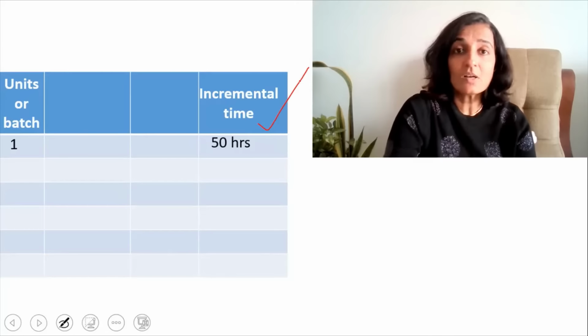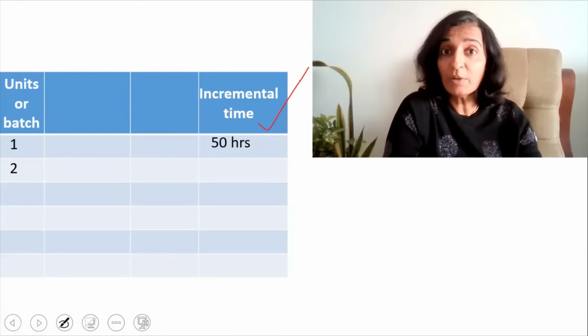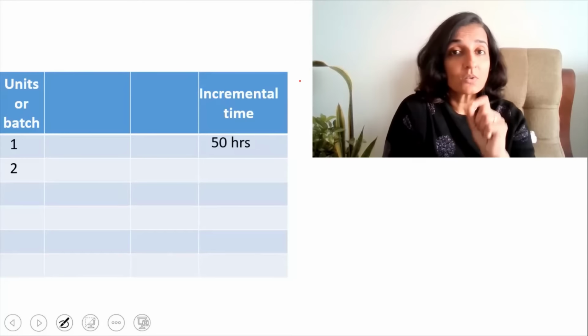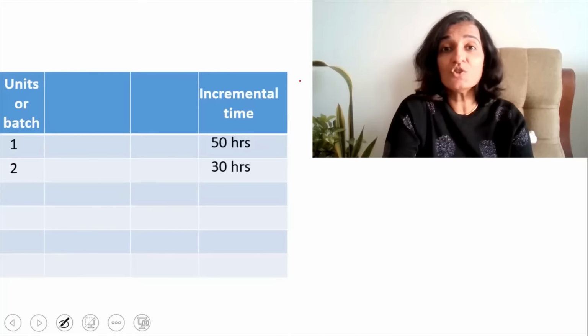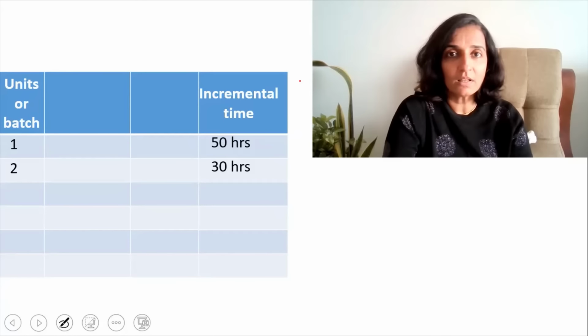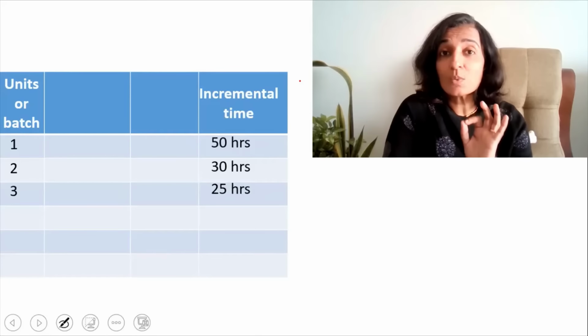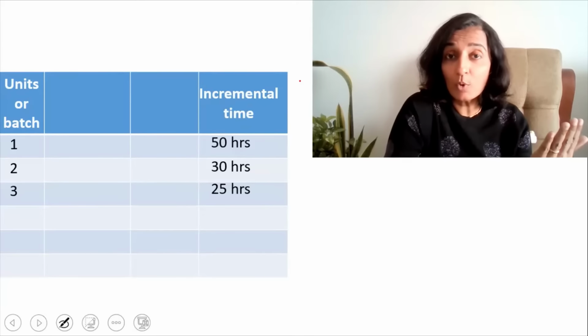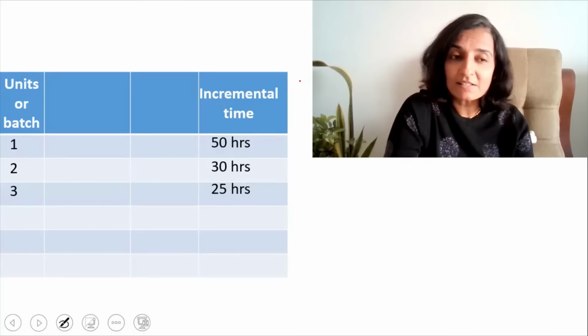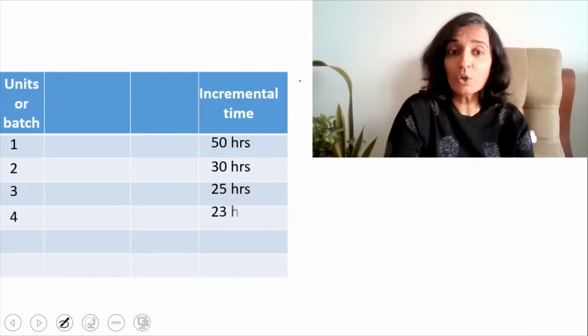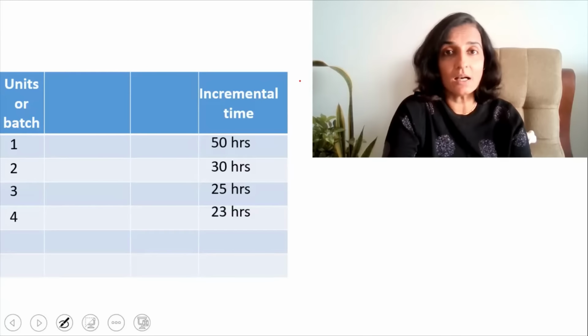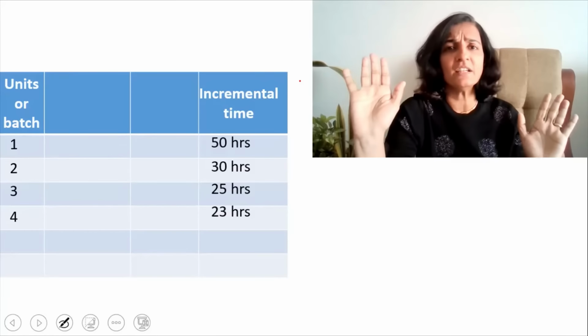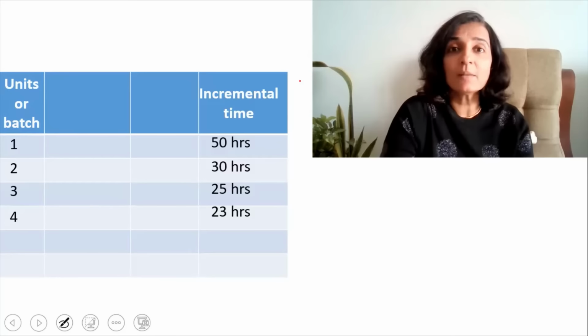Now you're going to make your second unit. Now you've learned a bit more, which means that you're faster. So the second unit you made in just 30 hours. Now coming to the third unit. Third unit you took just 25 hours because you've learned a bit more. You've become much faster. Now as for the fourth unit, you took just 23 hours. Now we have learned everything. You're an absolute master in making that product.